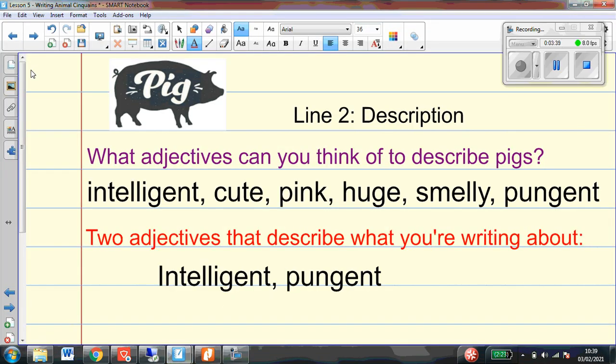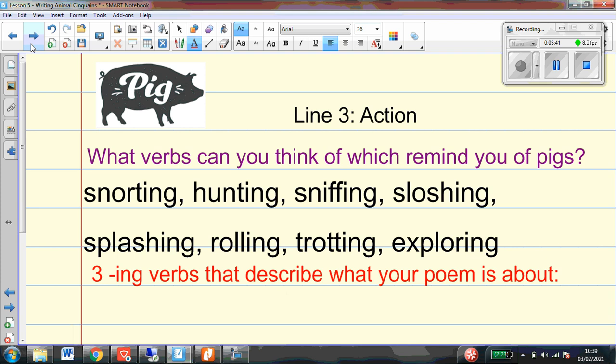Okay, super. So we are on to line 3 now. Line 3 is when we include those 3 action words which remind us of our animal. So for me, let's have a look at those action words and see which ones I think would best sum up a pig. Well, I think it's got to be snorting for me. Definitely, that sums them up. I like trotting as well.